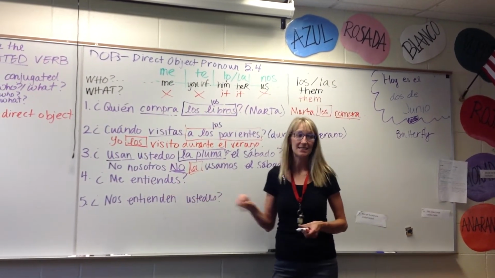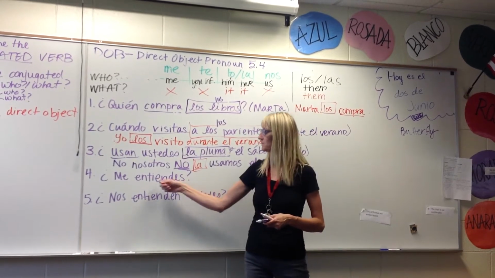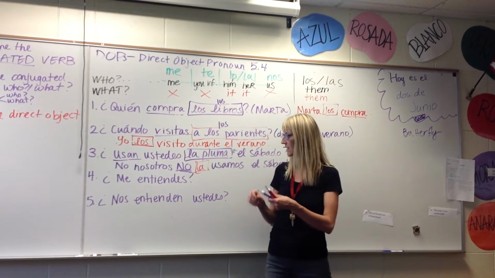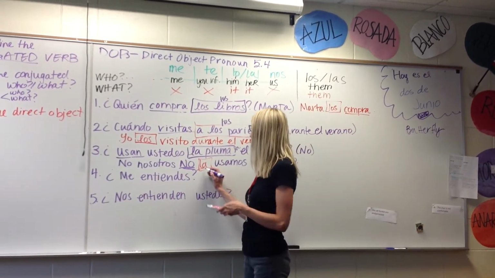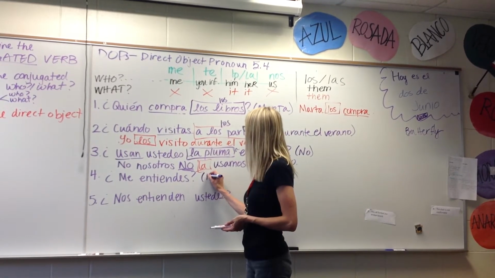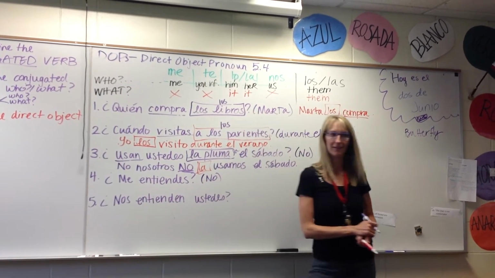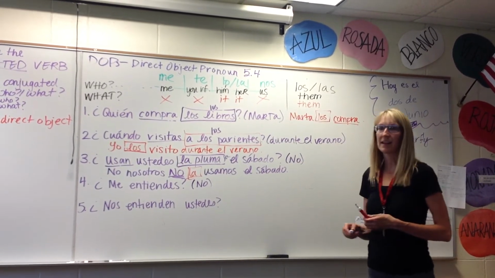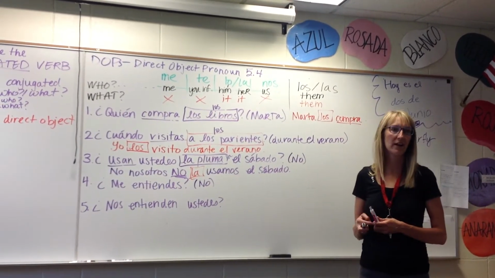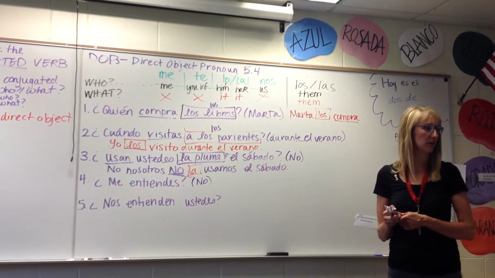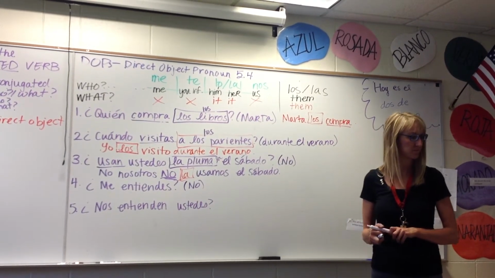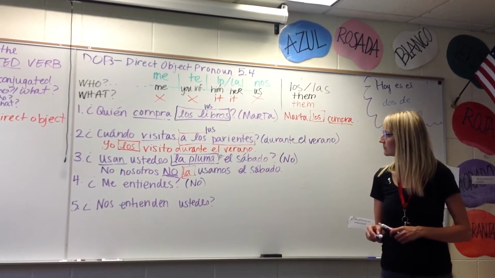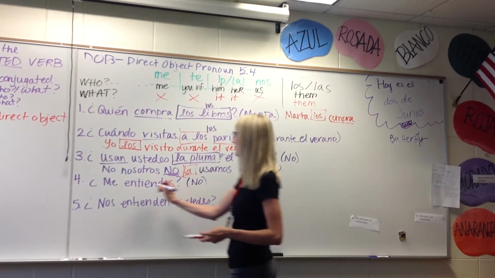Me entiendes. What form is our verb in? Is that a yes or a no? Me entiendes. You formal. Okay, we'll say, yeah, we're going to say no. Yes. Yay. We're going to say no. Okay, so where is your conjugated verb, Mr. Drake? Our conjugated verb is entiendes. Entiendes, thank you very much.